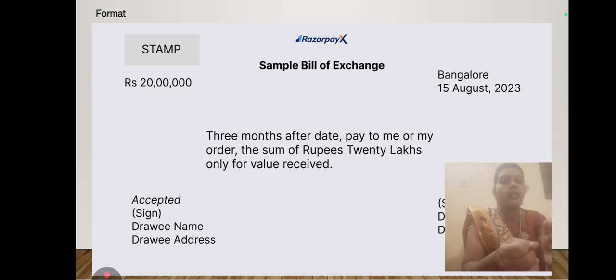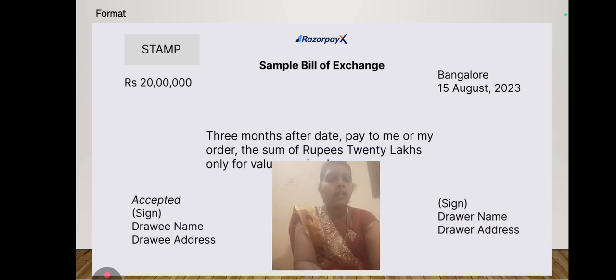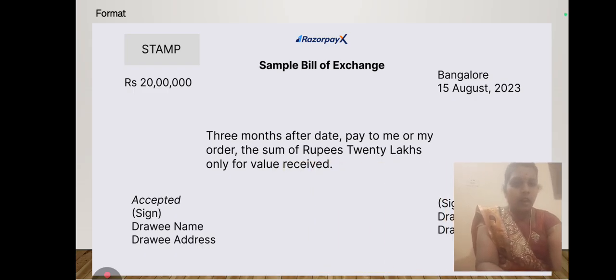Here they wrote 20 lakhs in number and name format, because it prevents fraud. No one can change the amount. For that purpose only they write the amount in words. Okay, in the bottom corner, accepted by the drawee, who signs with their name and address. Next, in this corner the drawer signs, and they also provide their name and address. Okay, this is the format.